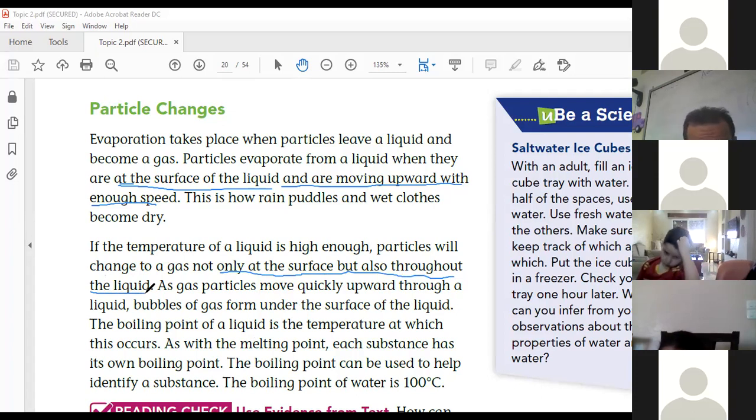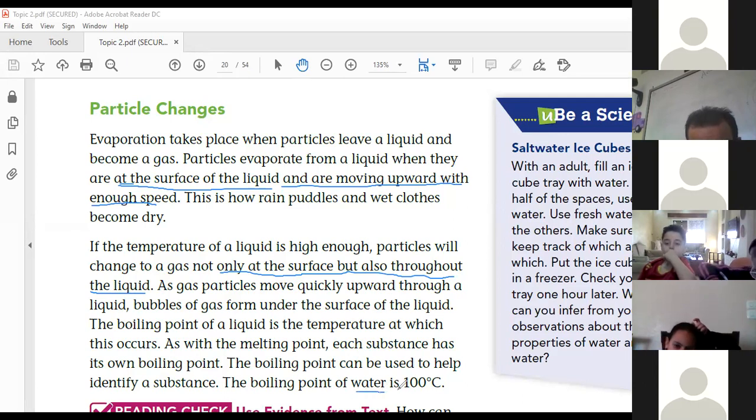There is also another difference between evaporation and boiling. Evaporation happens at any temperature. By the way, did you know that water can evaporate even when it is cold? For example, 5 degrees Celsius, the temperature is very low, but evaporation can happen at 5 degrees Celsius. Evaporation can happen at any temperature, but boiling has a specific temperature.